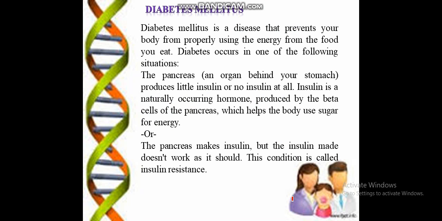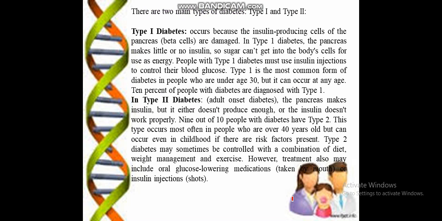So there are two types of diabetes, type 1 and type 2. In type 1, the insulin producing cells of the pancreas, the beta cells, are damaged, and the person is unable to make insulin, or has only a very small amount of insulin.